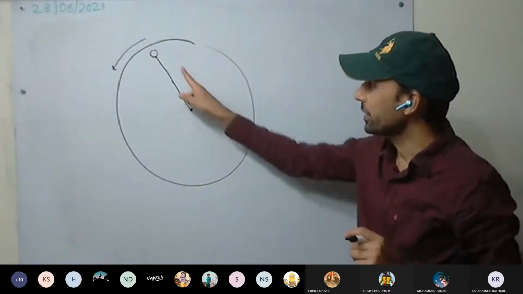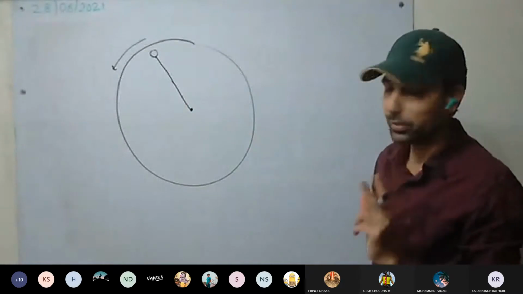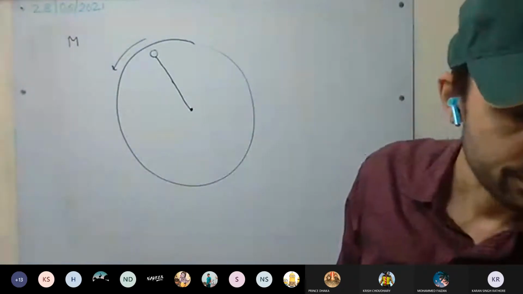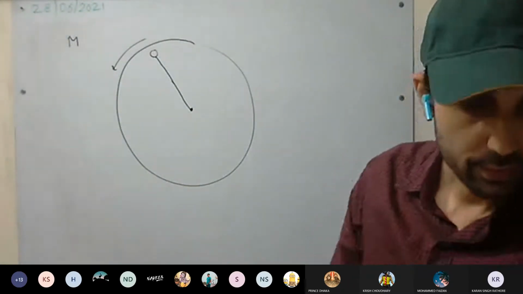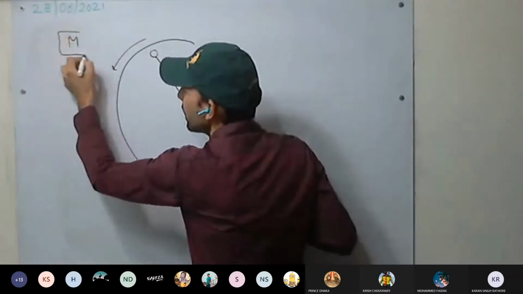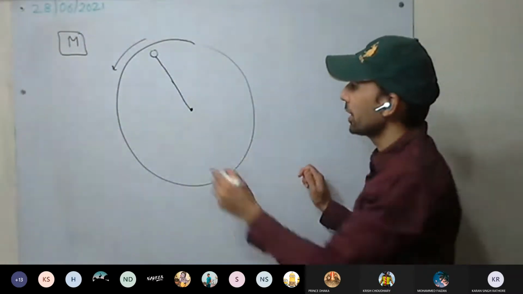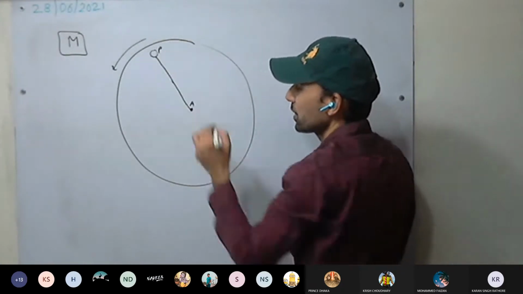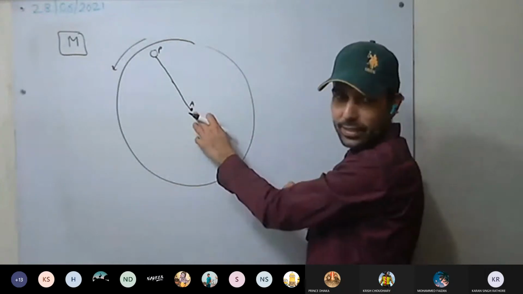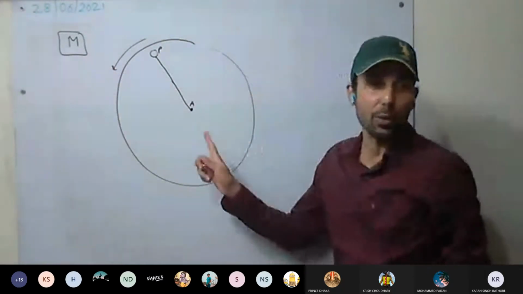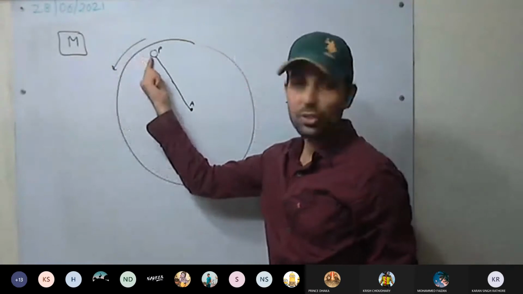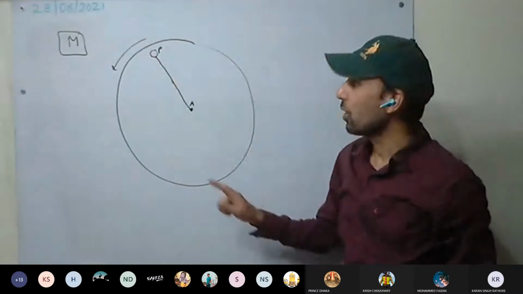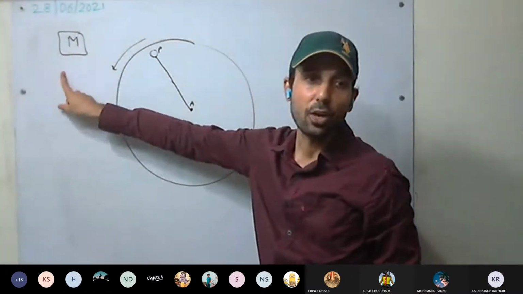Now we'll be seeing this motion by two persons. We'll be considering two persons, M and A. M is on the ground, and A is on the merry-go-round. The initial position is considered as P. So there's a person sitting on the merry-go-round near the center, and there's person M. So we have two observers. M will be observing the motion of P, that is the stone, as well as A will be observing the motion of the stone.